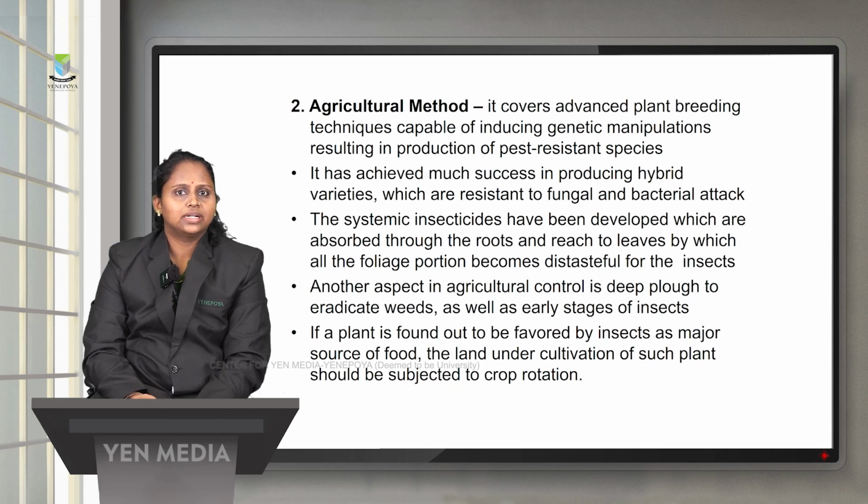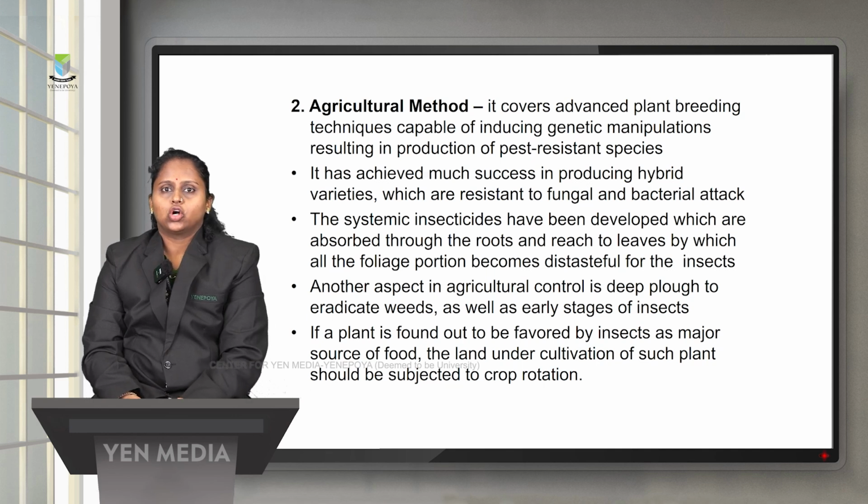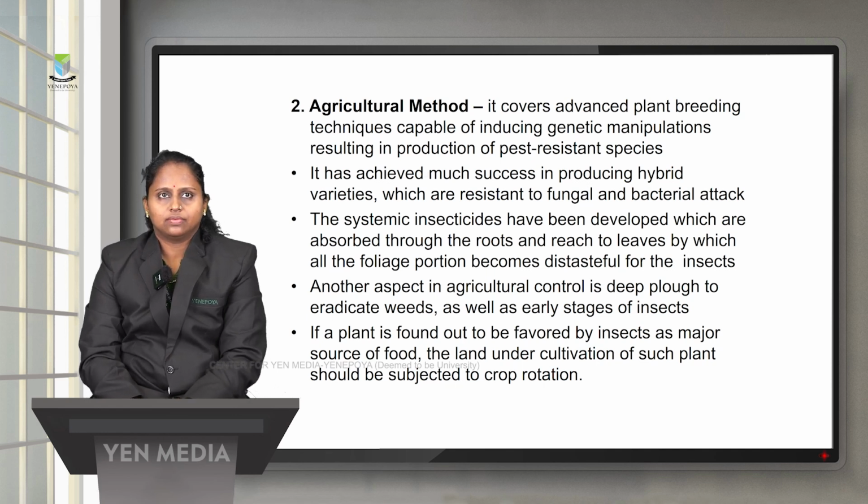Another aspect in agricultural control is deep ploughing to eradicate the weeds. Deep ploughing is essential so that you get rid of the weeds as well as the insects which are on the surface of the soil. If a plant is found to be favored by insects as the majority source of food, the land under cultivation of such plants should be subjected to crop rotation, that is, changing whatever crop you are growing, so you have to rotate it.